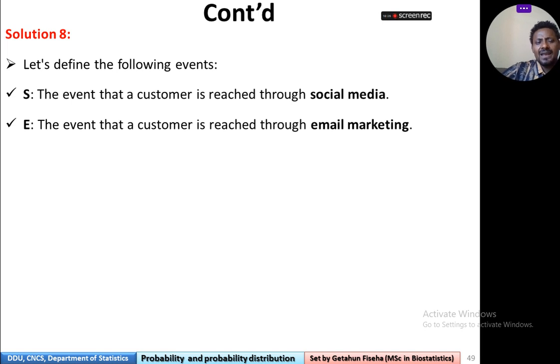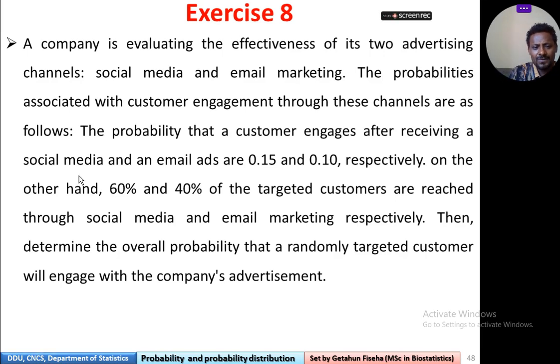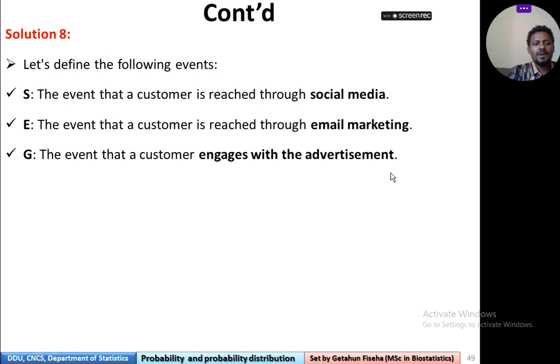So solution, let's define the following events. Let S be the event that a customer is reached through social media. E, the event that a customer is reached through email marketing. And G, the event that a customer engages with the advertisement.